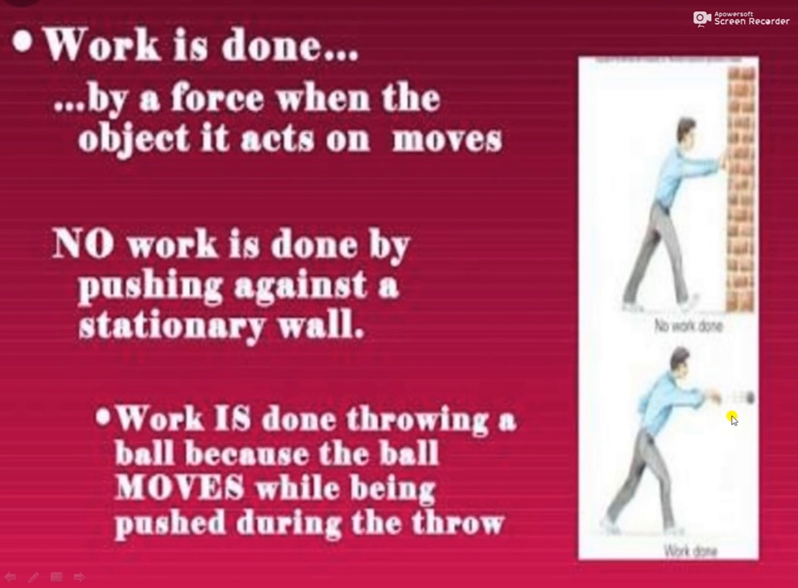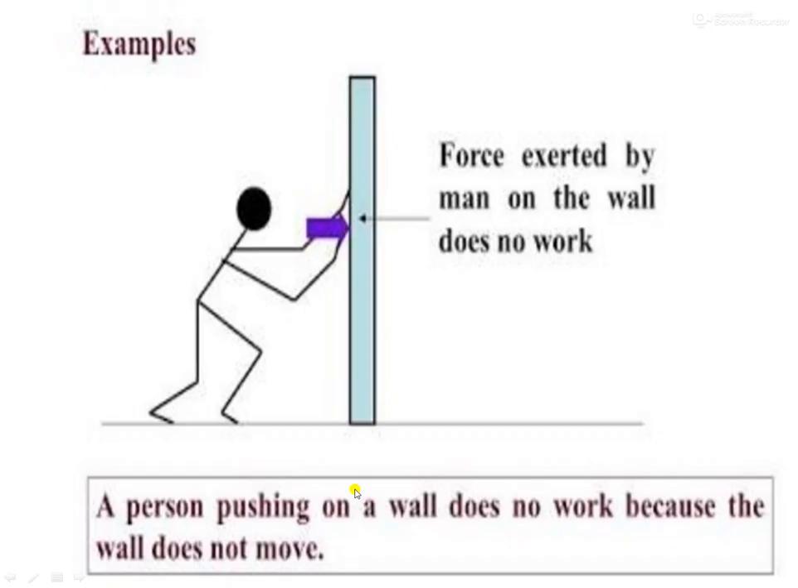Here work is done. The person is throwing the ball. Here he is applying the force to the right side, and the ball is also moving towards the right. So work is done throwing a ball because the ball moves while being pushed. Now students, this one is the same wall example. A person is applying force, you can see the arrow, and the force exerted by the man on the wall does no work. A person pushing on a wall does no work because the wall does not move.